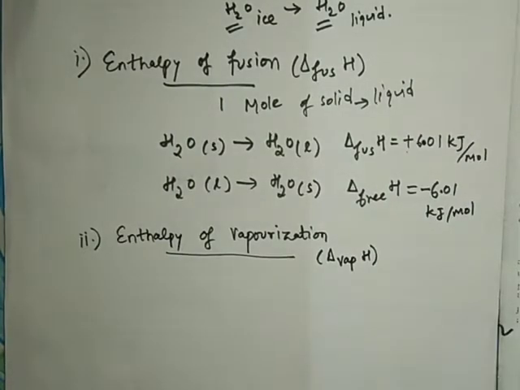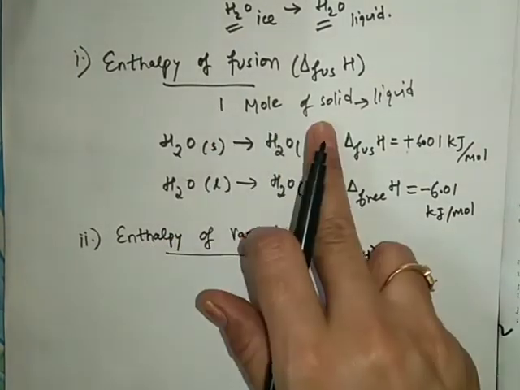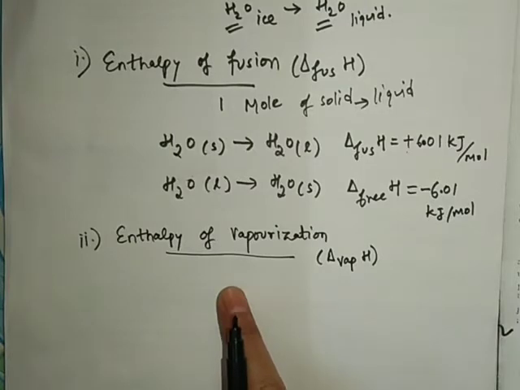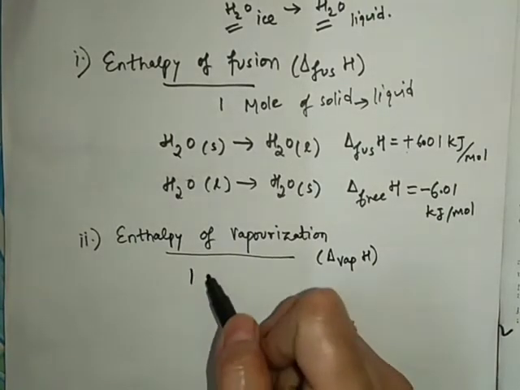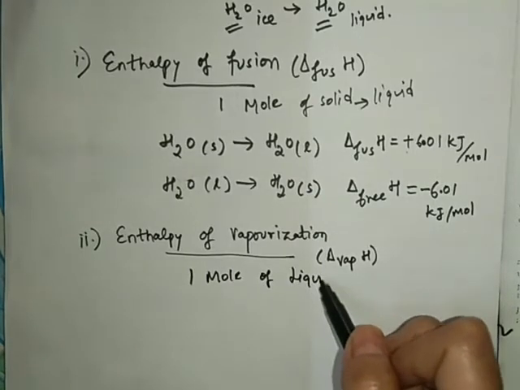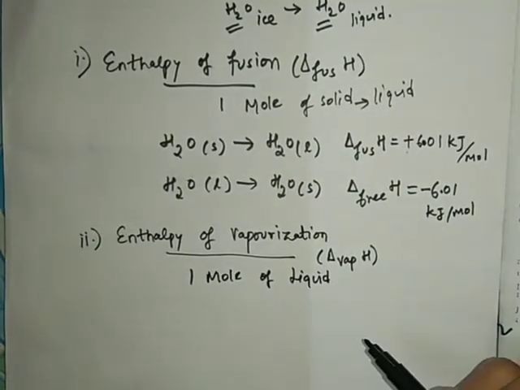And how do I define this enthalpy of vaporization? Here is the definition. The enthalpy change accompanying vaporization of 1 mole of liquid, if you remember, here also we took 1 mole. Now what do you have to say? The enthalpy change accompanying vaporization of 1 mole of liquid without changing its temperature at constant pressure.